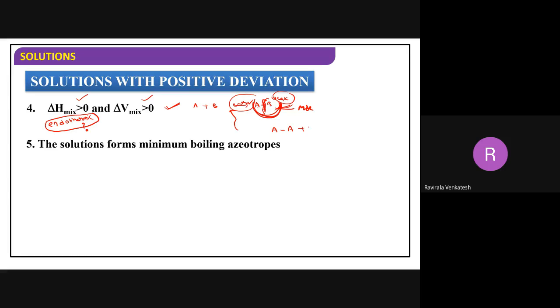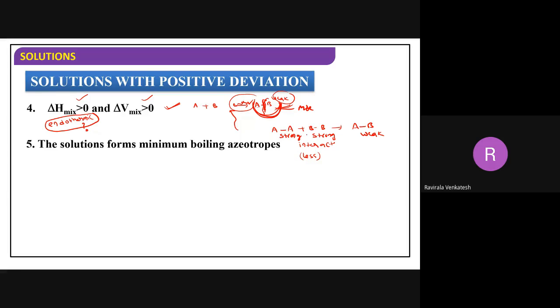A–A plus B–B gives you A–B. Where are the strong interactions? Here strong, and here also strong interactions are there. Here, what type of interactions do you have? Weak interactions. Remember, when you have strong interactions, molecules come together. In that case, they occupy less volume. When they have strong interactions, the occupied volume will be less. Correct or not? If you are thick friends, you sit near each other.